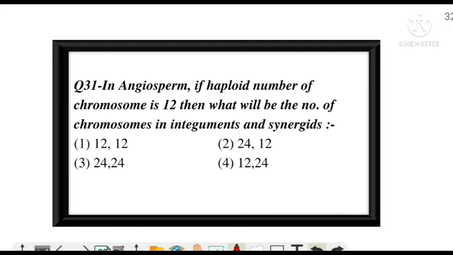In angiosperm, if haploid number of chromosome is 12, then what will be the number of chromosomes in integuments and synergids? And the correct answer is option number B, 24 and 12, because integuments are diploid and synergids are haploid. So if the haploid chromosome number is 12, then the diploid chromosome number will be doubled.